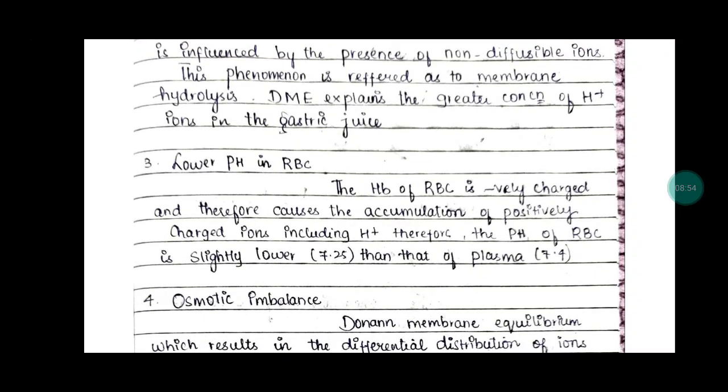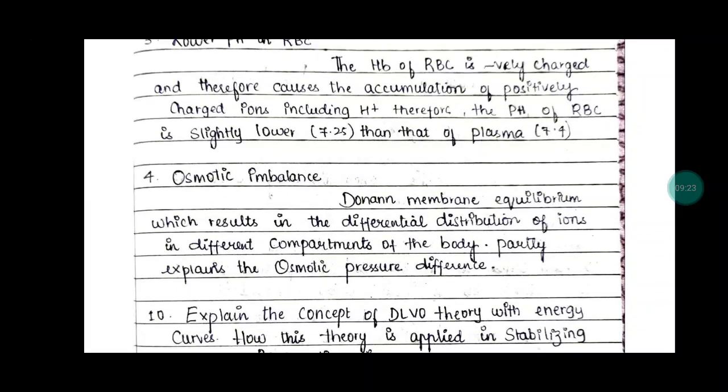Number 3, lower pH in RBC, red blood cells. The hemoglobin of RBC is very negatively charged and therefore causes an accumulation of positively charged ions, including hydrogen ions. So the pH of RBC is slightly lower, by 0.25 than that of the plasma, that is 7.4. Osmotic imbalance: Donnan membrane equilibrium results in the differential distribution of ions in different compartments of the body, which partially explains the osmotic pressure difference.